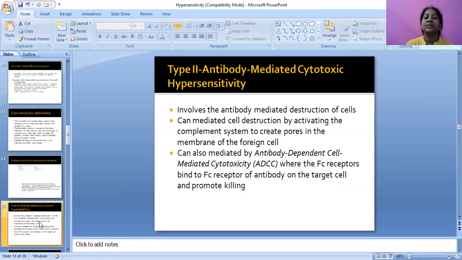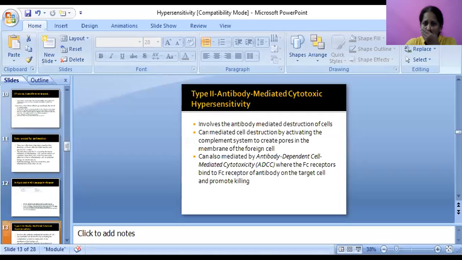That means this is all about type 1 hypersensitivity, which is mediated by immunoglobulin E. Coming to type 2